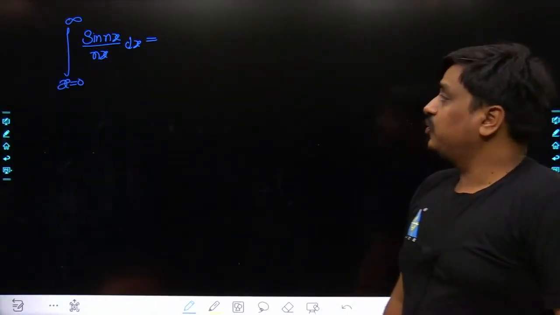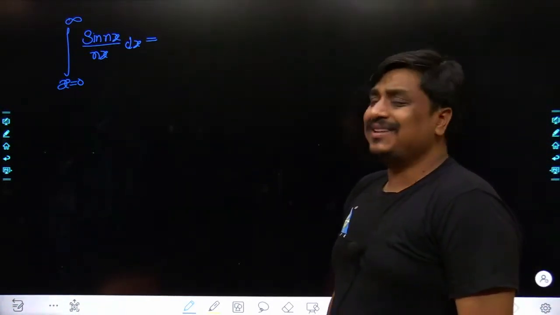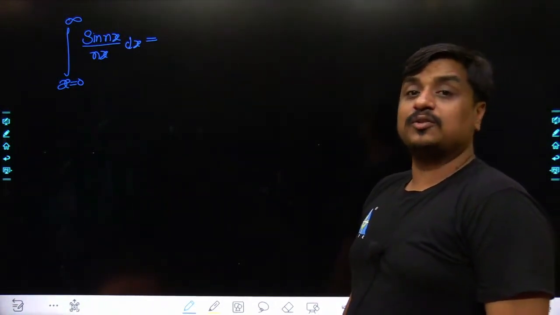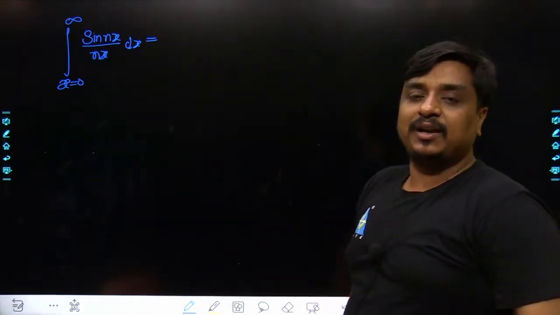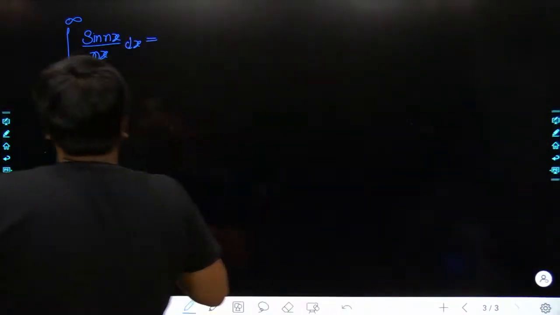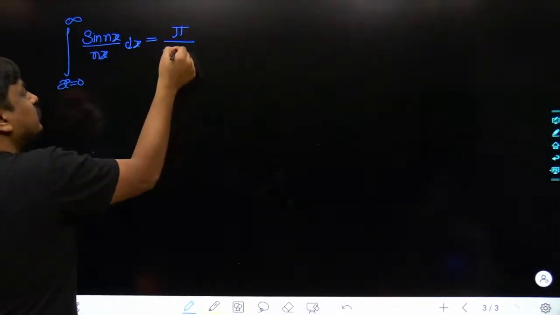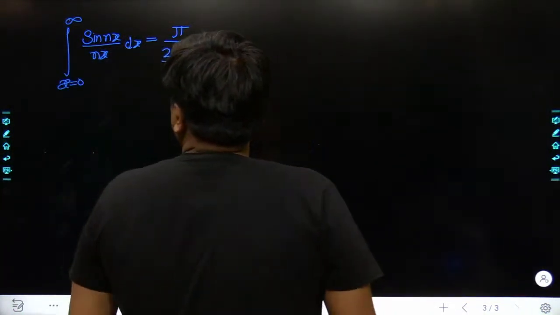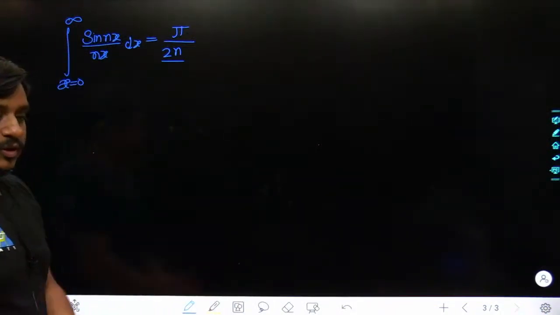Again, the same process has to be followed. The method of replacement: nx would be kept as t itself. Once we take the derivative on both sides, it would become n times dx is equal to dt. End of the day, dx would be dt divided by n, and as 1 upon n is a constant value, that would be pushed out. So end of the day, you would be getting the answer as pi divided by 2 times n.